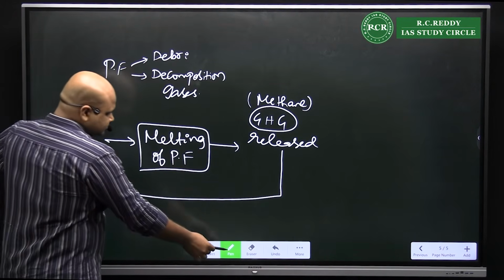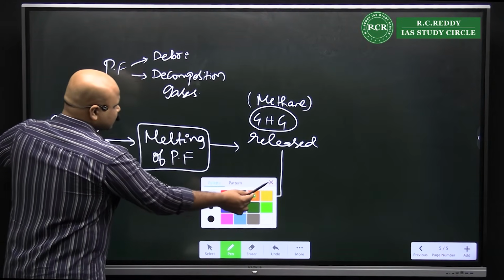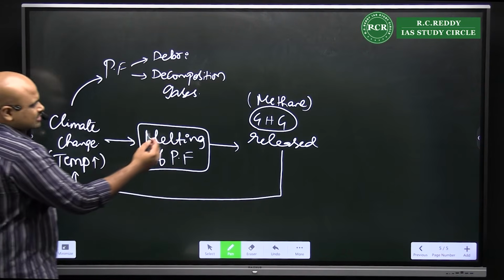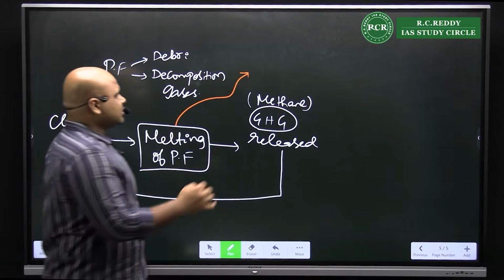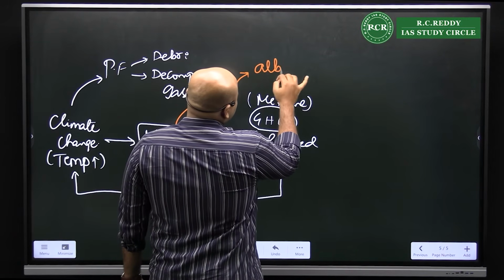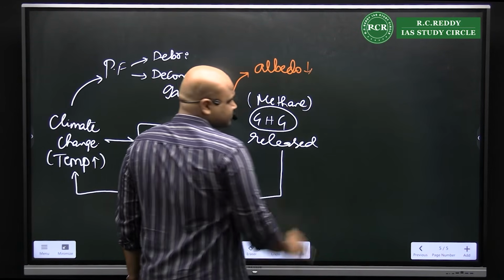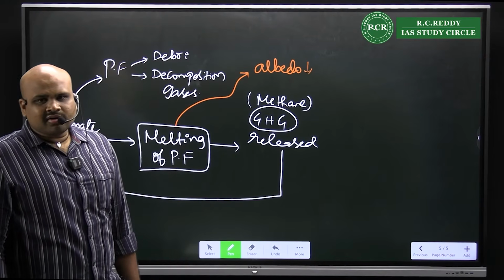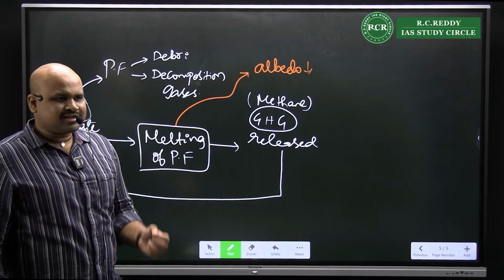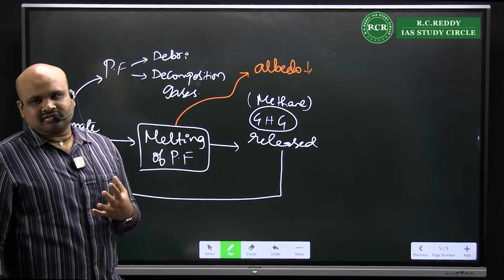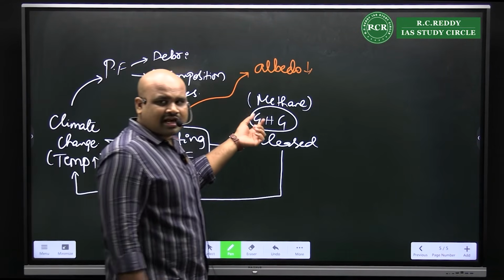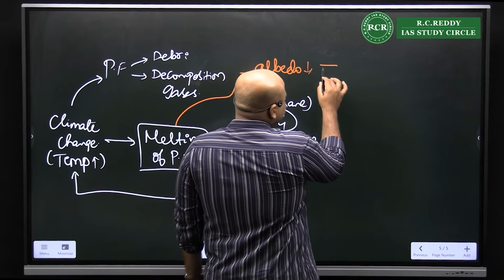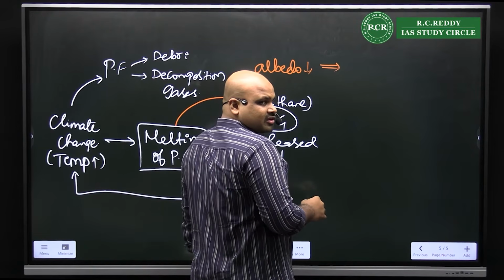Not only that, as this region is experiencing melting of permafrost, you see that the albedo of the region reduces. When I say the albedo of the region reduces, what is happening? The extent of reflectivity reduces.